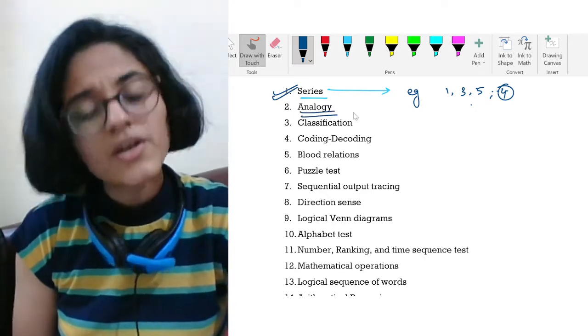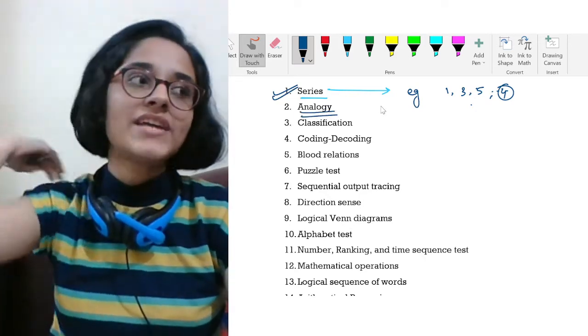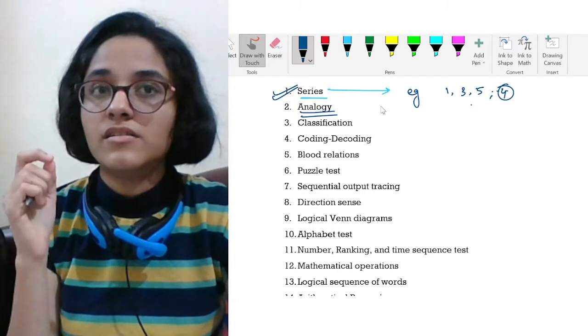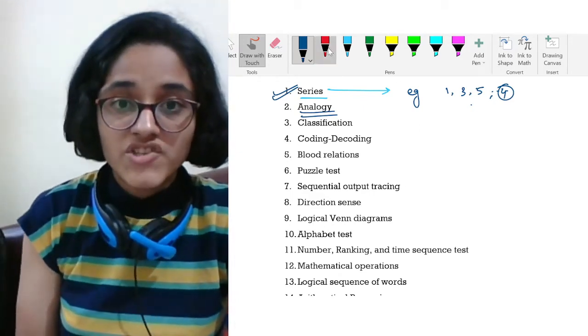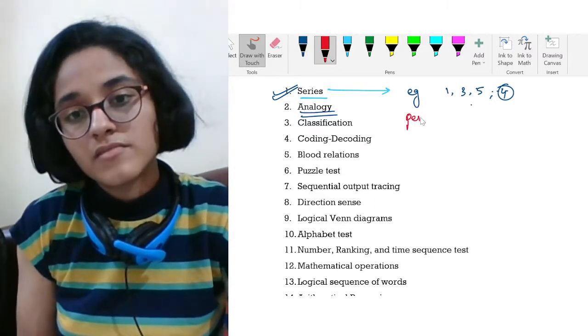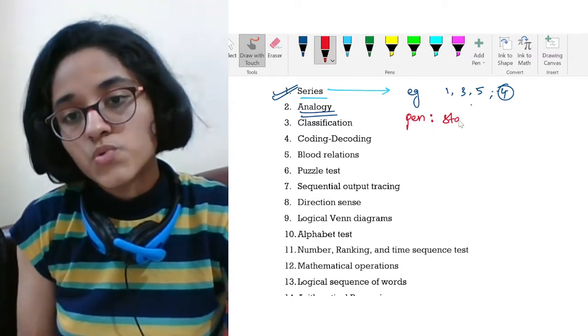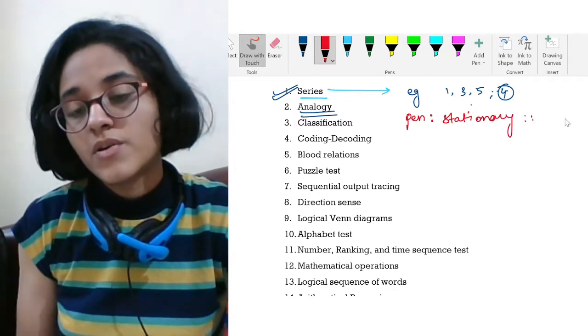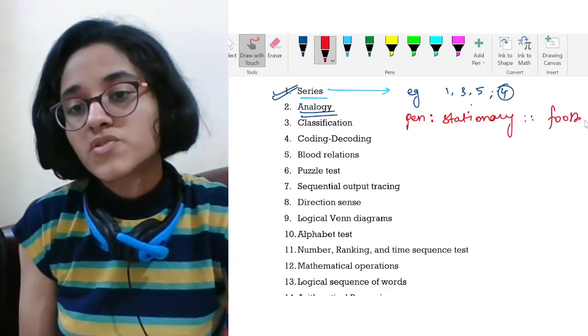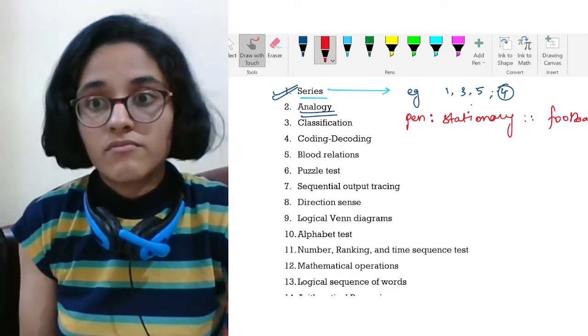Coming to the next chapter, that is analogy. Analogy has much to do with the relation of terms, more like jargons. Like if I say pen belongs to stationery, tell me football belongs to what?